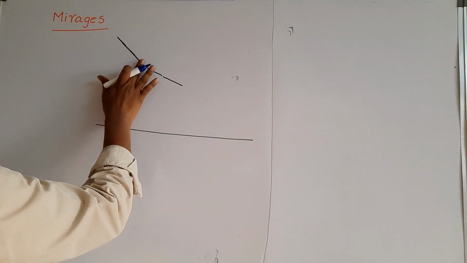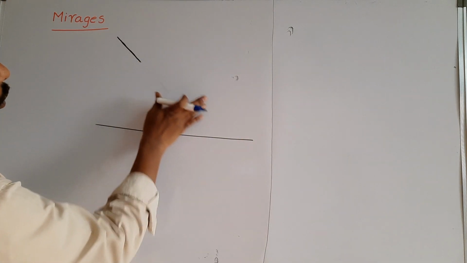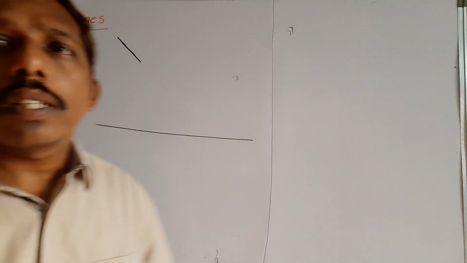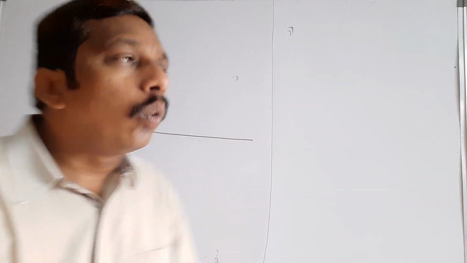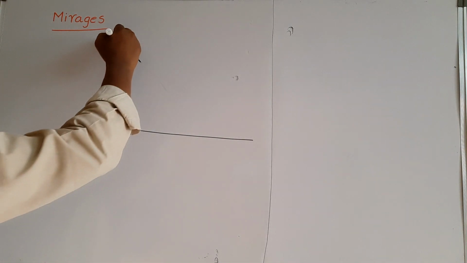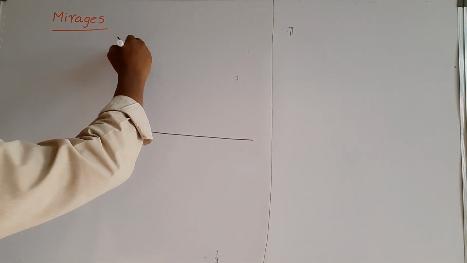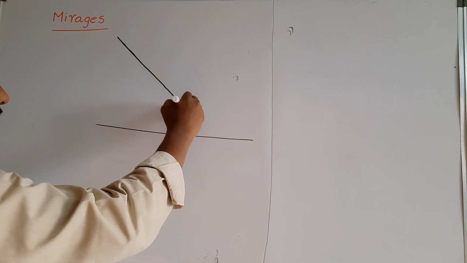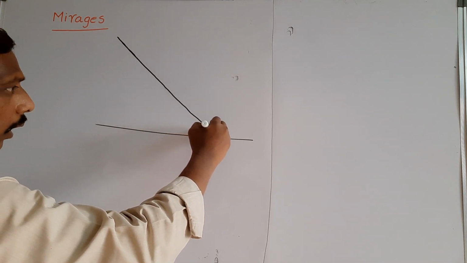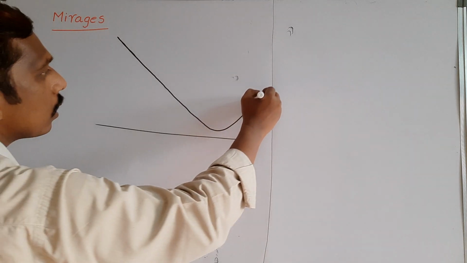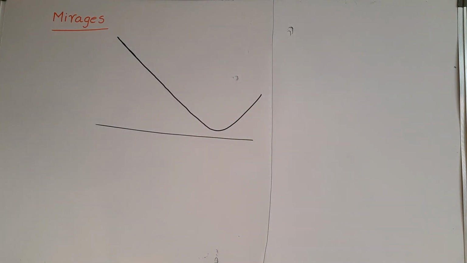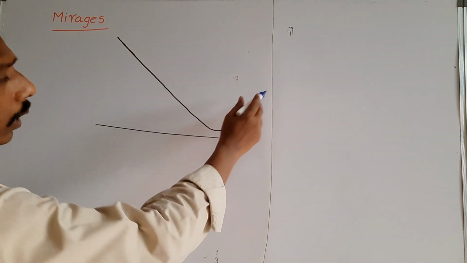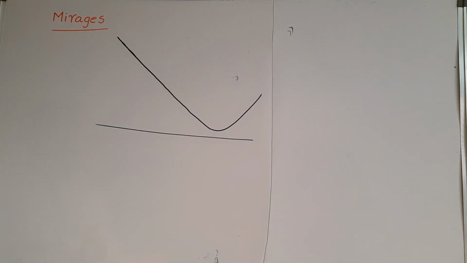Every time the light ray goes from one medium to another, due to the change in refractive index, because the temperature changes from range to range, the light ray is bent. After this bending, before reaching the ground, the light is totally reflected back into the same medium.